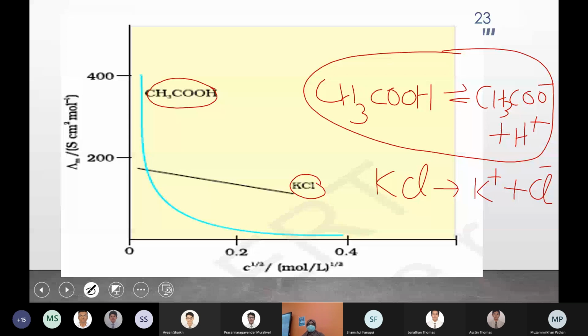For a weak electrolyte, the degree of dissociation, or the extent of ionization, increases on dilution.